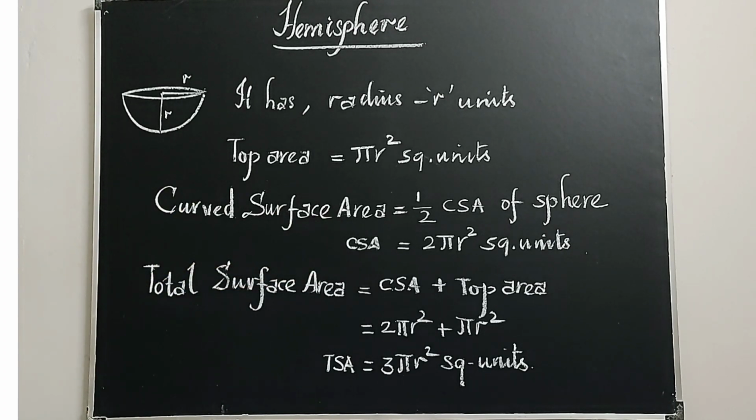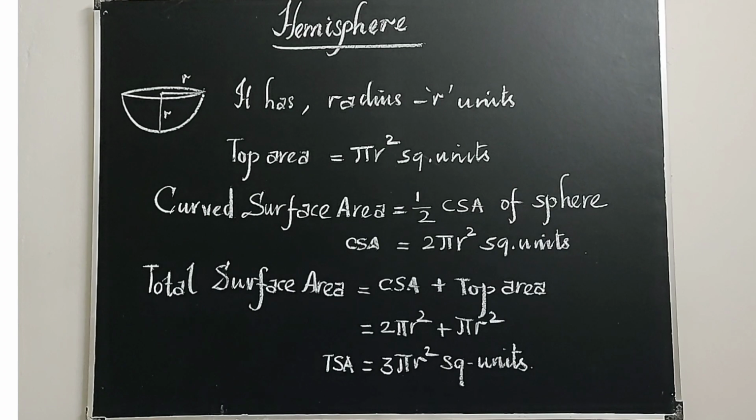Suppose you are asked to find the total surface area, we have to add the curved surface area with the top area of the hemisphere. So the total surface area of a hemisphere is its curved surface area plus top area. Curved surface area is 2 pi r square plus top area is pi r square. When you add them up, total surface area is equal to 3 pi r square units. So a hemisphere has a curved surface area and also a total surface area. The formula for the curved surface area of a hemisphere is 2 pi r square and the total surface area of a hemisphere is 3 pi r square units.